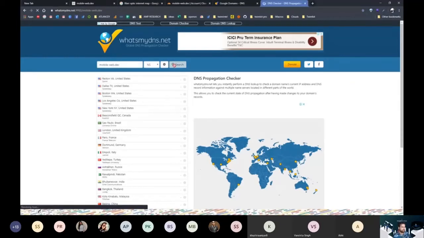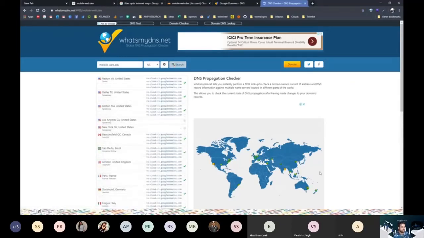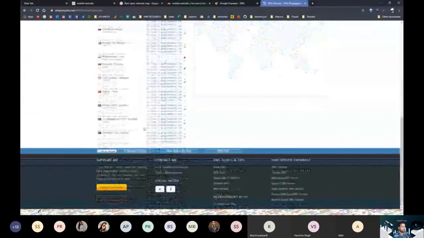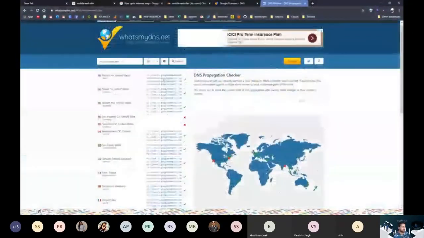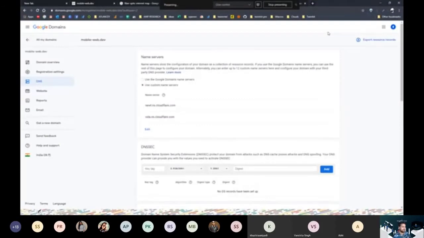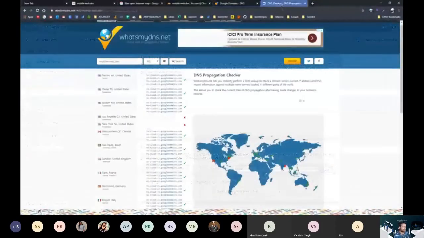What this will actually do is travel the whole world and tell us at which locations our name servers have been updated. As you can see, this is still our old name server because it hasn't propagated yet. The internet is a very complex world, so it needs a little bit of time to update this record in every proxy server in the world.